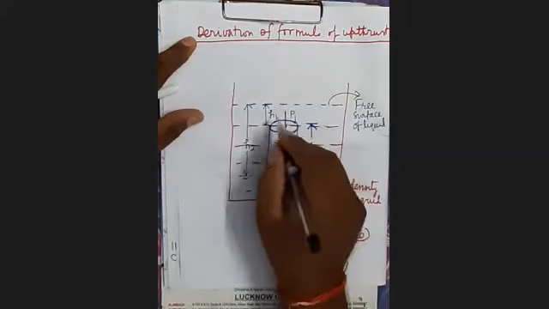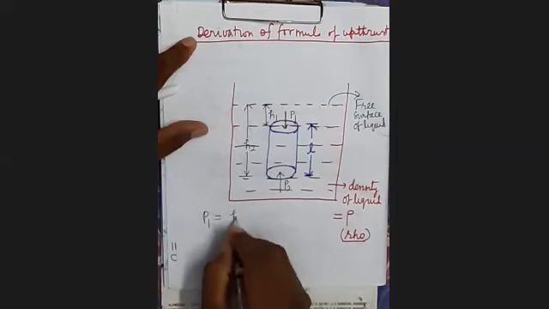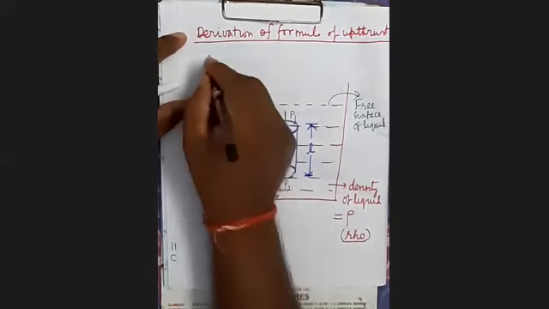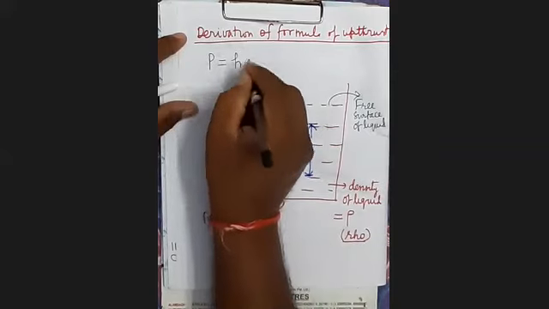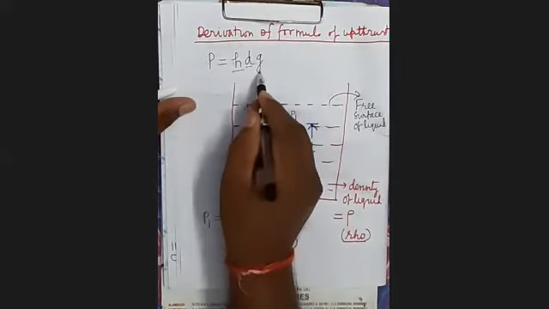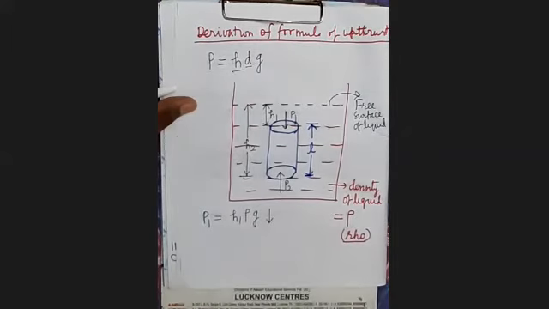So what will be the pressure P1? It is at the depth H1. Therefore, pressure P1 will be H1 into rho into G, by using the formula P equals to H rho G: depth, density, acceleration due to gravity. It is acting in the downward direction.